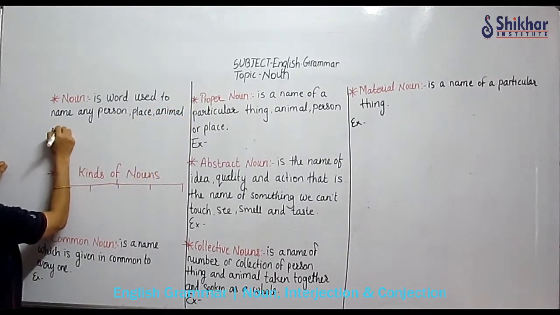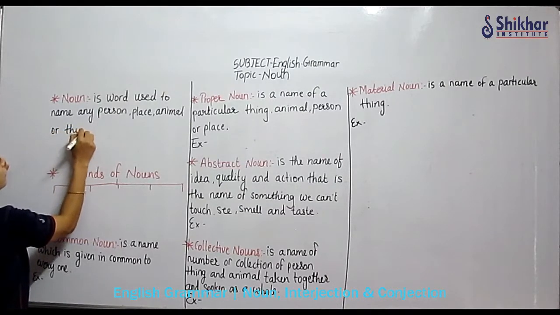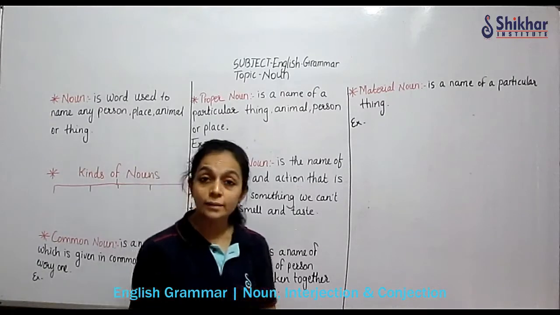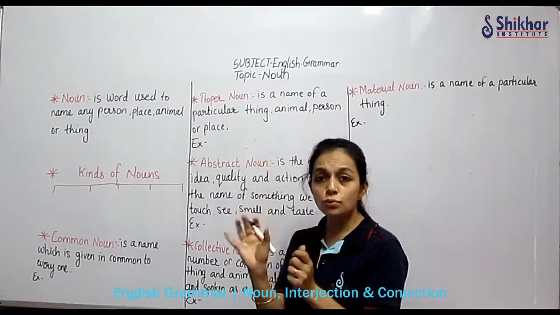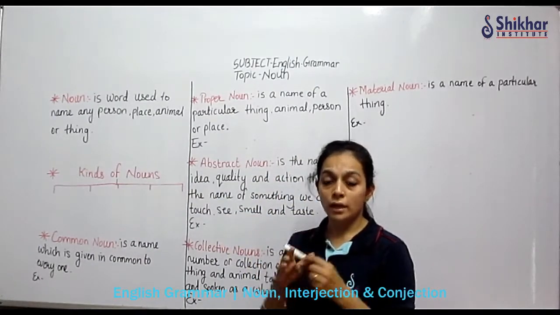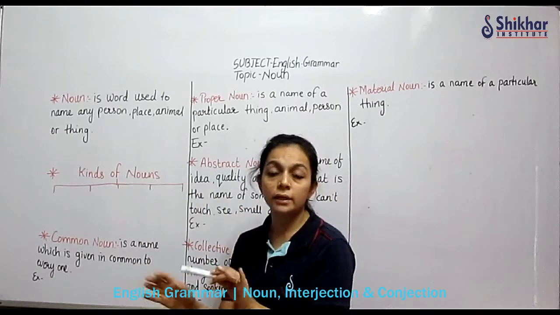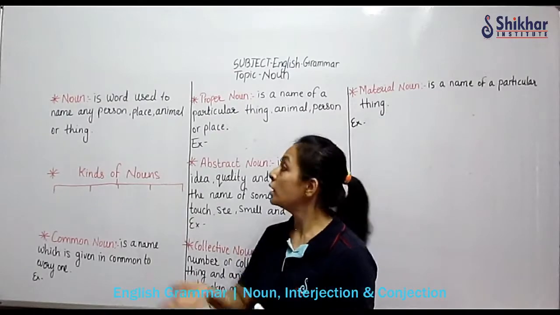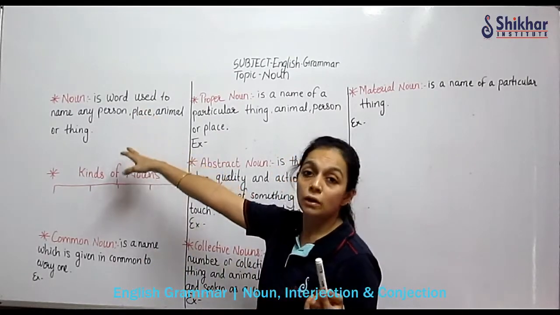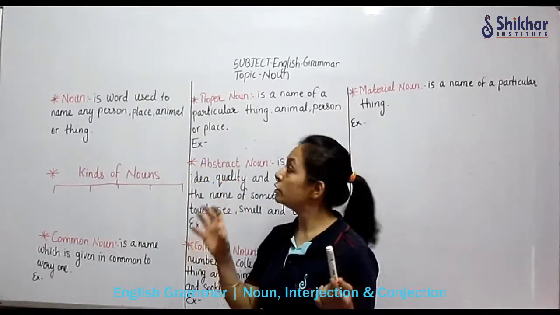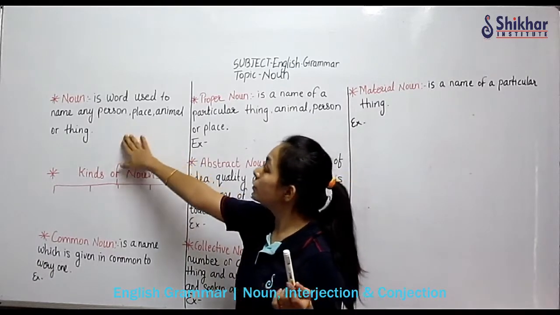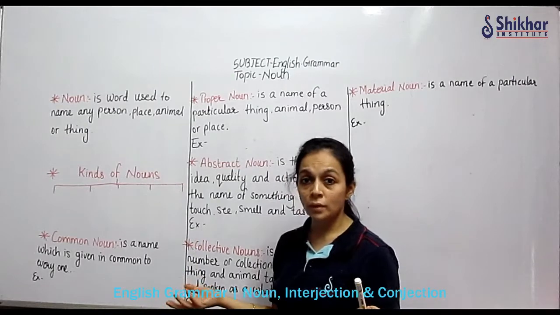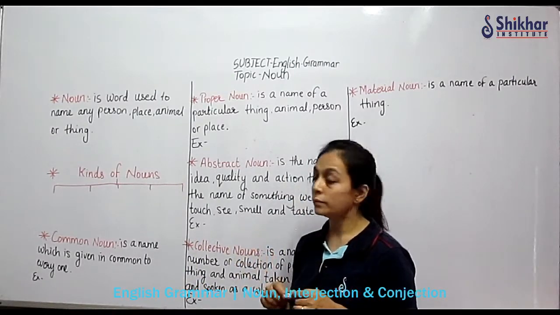or thing. Whenever you want to name any person, place, animal, thing, you have to use some word. Any word you are going to use to call out somebody or to name it, okay, so it is called noun. The word which you use to name any person, place, animal or thing is known as noun. It's a part of speech, right?